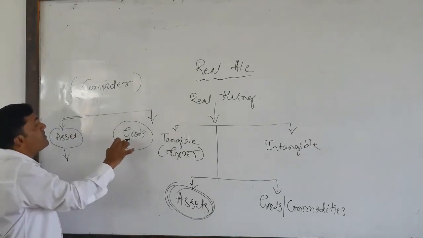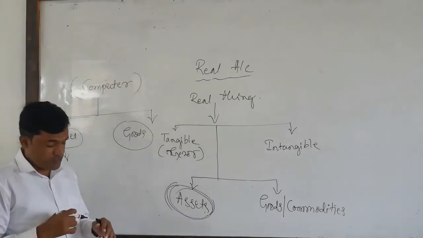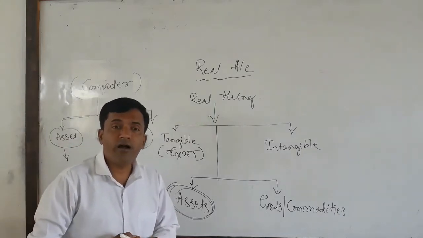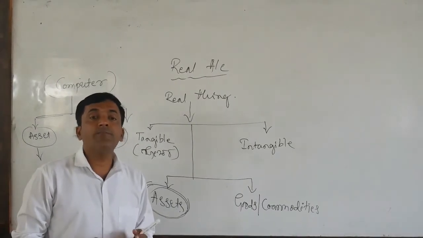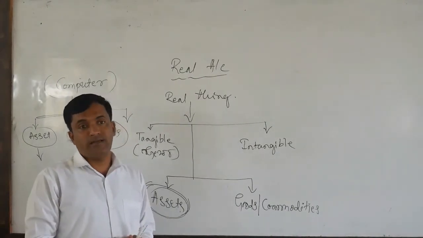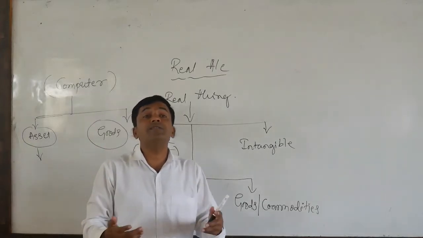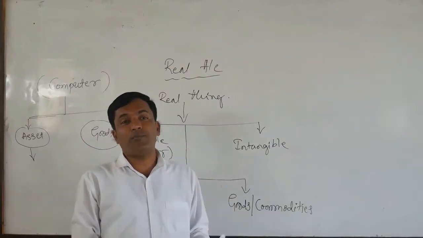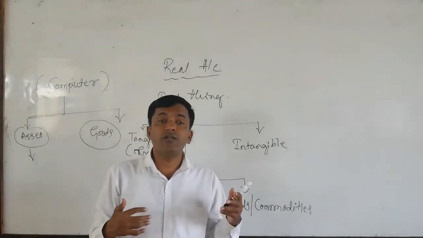Now, when do we say this computer is goods? Dear students, suppose our business is computer purchasing and selling. We have commenced one computer shop, or you can say one computer showroom.